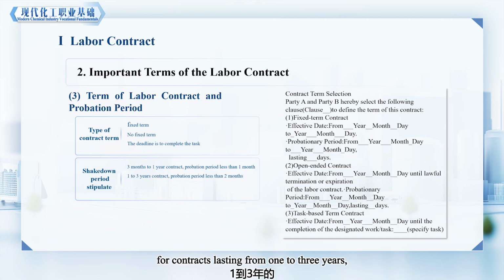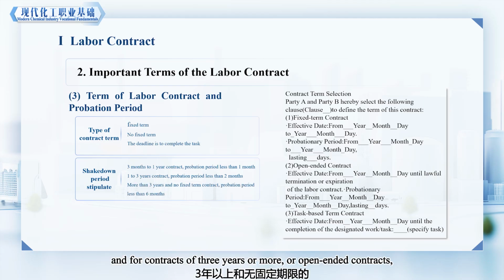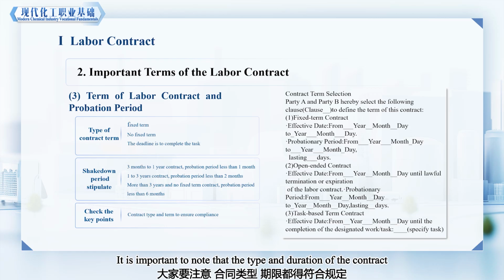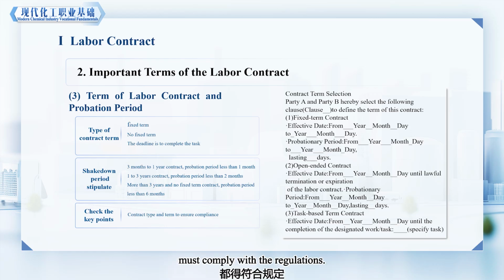For contracts lasting from 1 to 3 years, the probation period is at most 2 months. And for contracts of 3 years or more, or open-ended contracts, the probation period is at most 6 months. It is important to note that the type and duration of the contract must comply with the regulations.